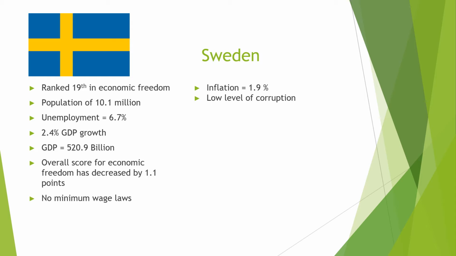The next country we're going to be talking about is Sweden. As far as economic freedom, Sweden's ranked 19th amongst all other countries, with a lower population compared to the other two countries we're going to be talking about today, of only 10.1 million. Unemployment is actually a little bit higher in Sweden than other countries, with 6.7% and 2.4% GDP growth, and their GDP is 520.9 billion. The overall score for economic freedom in Sweden has decreased by 1.1 points.